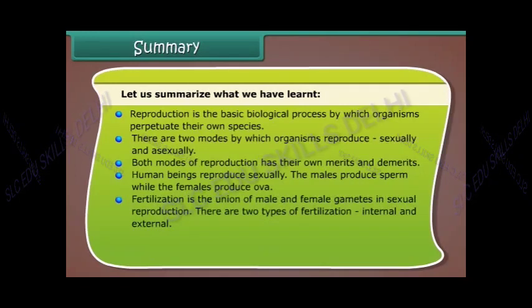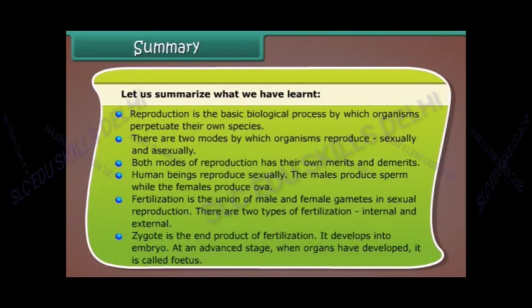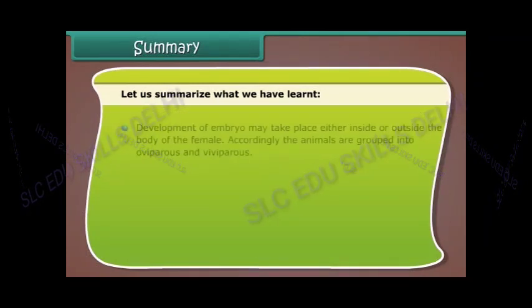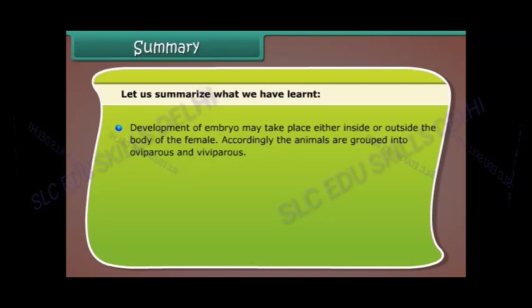Fertilization is the union of male and female gametes in sexual reproduction. There are two types of fertilization: internal and external. Zygote is the end product of fertilization. It develops into an embryo. At an advanced stage, when organs have developed, it is called a fetus. Development of the embryo may take place either inside or outside the body of the female. Accordingly, the animals are grouped into oviparous and viviparous.